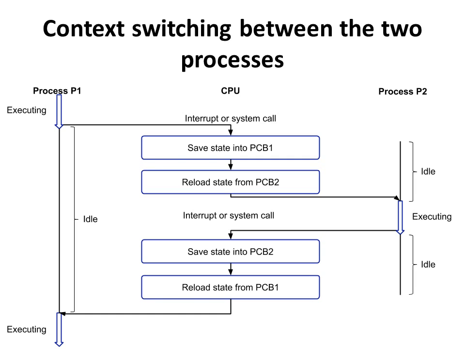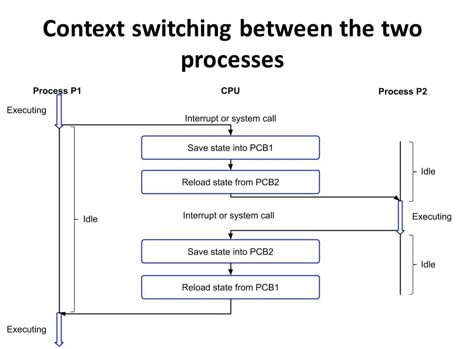During this context switching, the state of process P1 is stored into its process control block and the state of process P2 is loaded from its process control block. After some time, context switching occurs again and process P2 is switched out and process P1 is switched in. So the state of process P2 will be stored in its process control block and the state of process P1 will be loaded from its process control block.